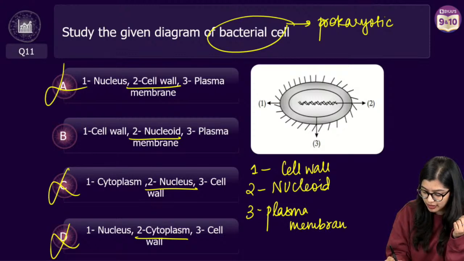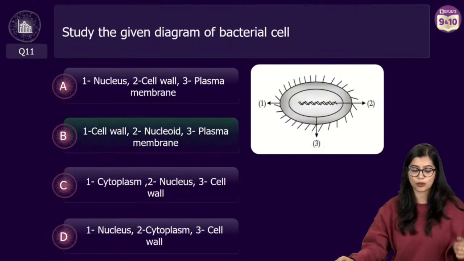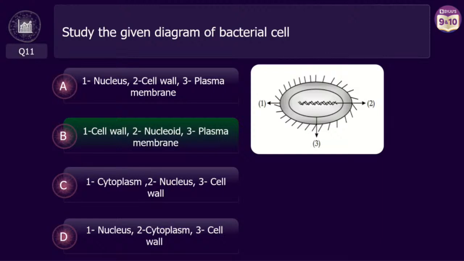So the correct answer here is option B. Okay, just give me one moment, everyone.